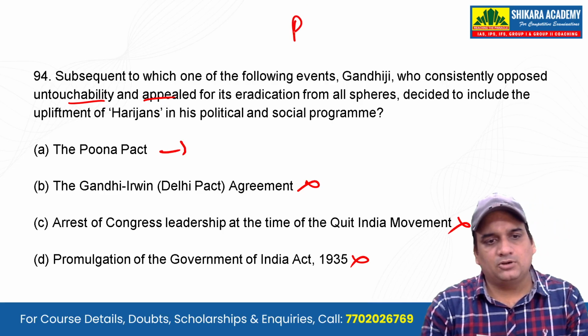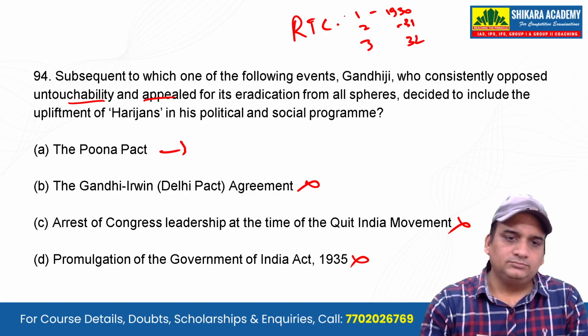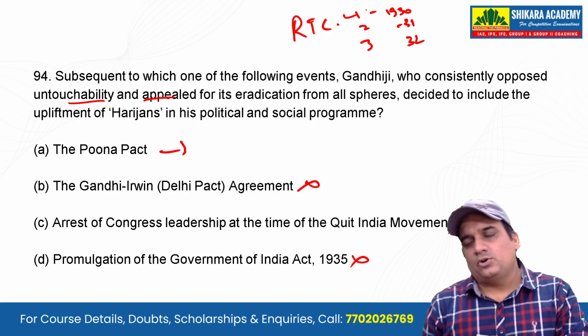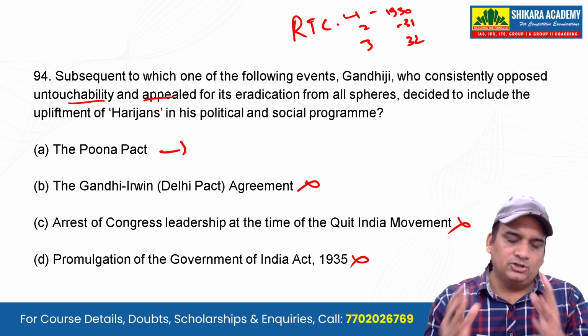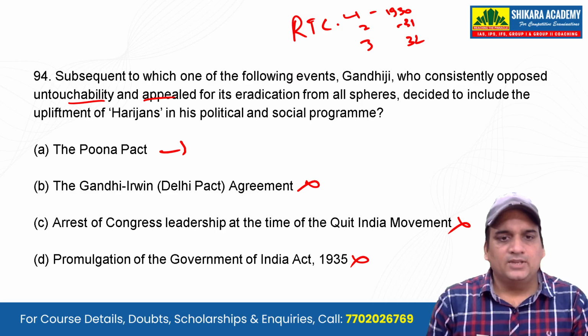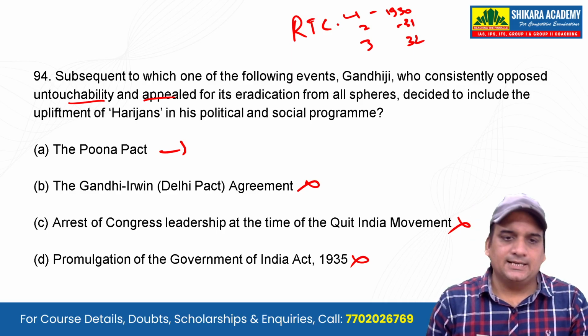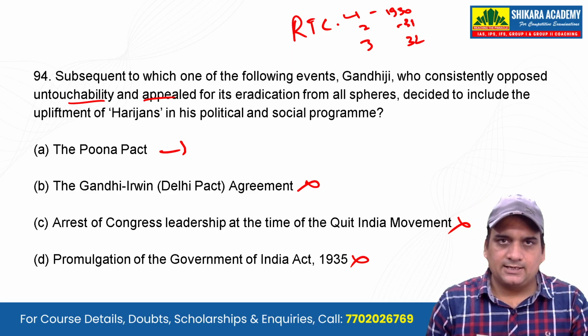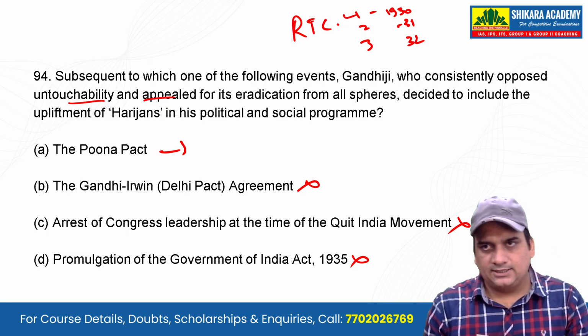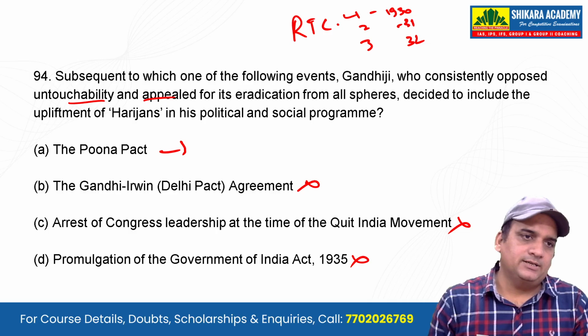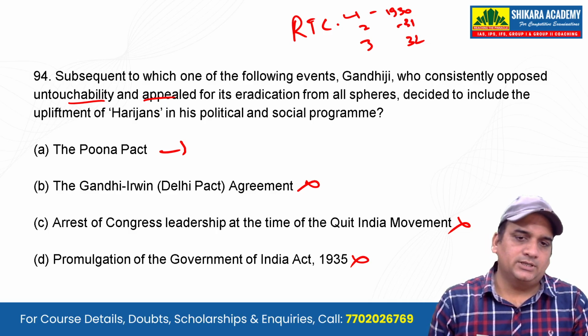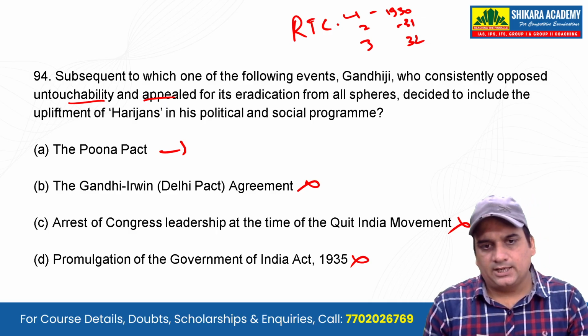So Roundtable Conference. If you remember, Roundtable Conferences 1, 2 and 3, in 1930, 31, 32. In Roundtable Conference 1, neither Gandhiji nor the Congress took part. In 1931, the second one, Gandhiji is invited, the Gandhi-Irwin Pact happens and Gandhiji goes there. Gandhiji says give us a proper time for complete independence. Now we don't want dominion status. They say no, we are not going to give you a proper time.